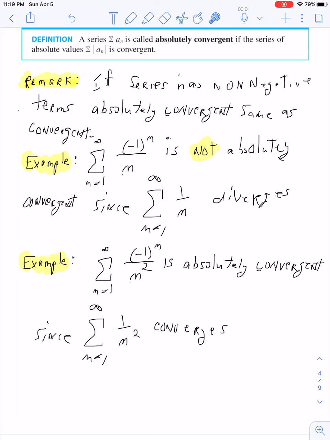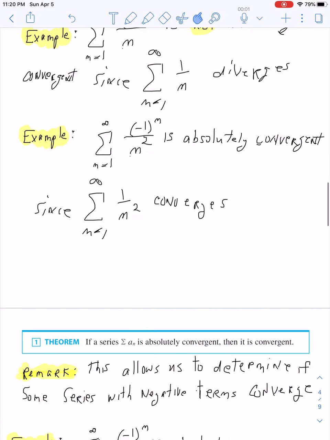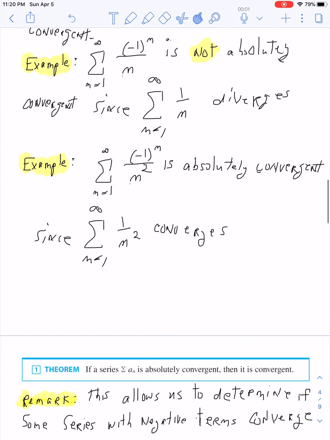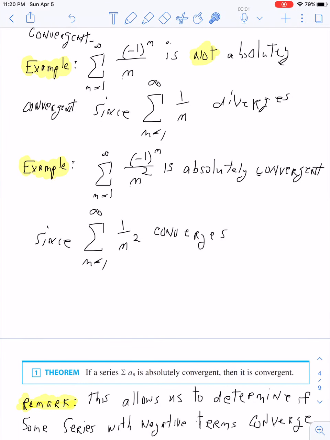So what do I conclude? I conclude that this series is absolutely convergent. But what does my little theorem say? That if a series is absolutely convergent, then it is convergent. So let's apply that here. This series is absolutely convergent. Why? Because the series of absolute values converges.